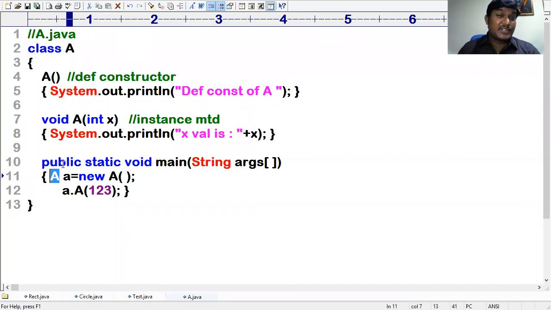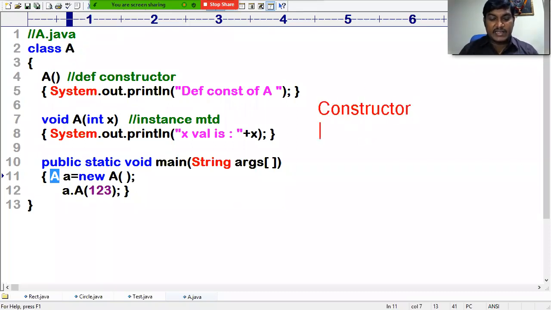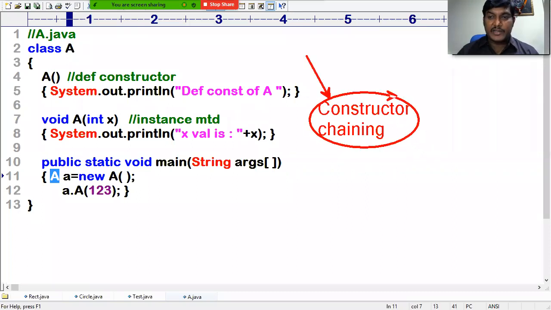So guys, now I want to go with one more important topic. That is constructor chaining. Come on, you heard the sound very clearly. What do you mean by constructor chaining? Now I'm going to deliver about constructor chaining. This is our topic now. What is the constructor chaining?